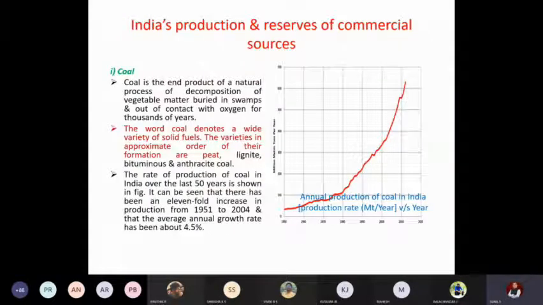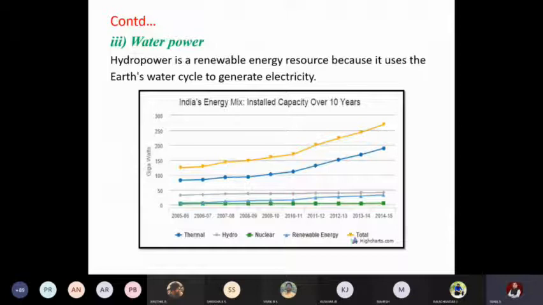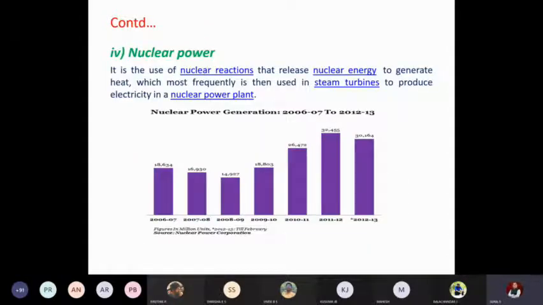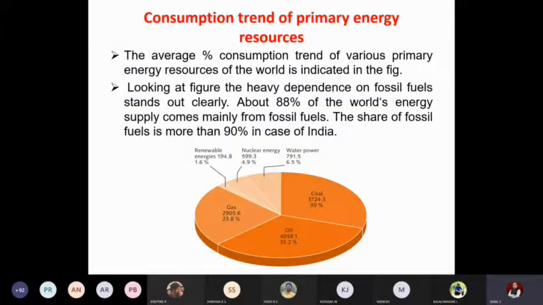After discussing the world scenario, we took up India's production and reserve scenario. First we discussed coal, oil, and natural gas and their statistics, then water power. Apart from water power, we looked at the total consumption and production patterns across the country with the help of suitable graphs. Then nuclear power, and finally miscellaneous, meaning various renewable sources like wind, small hydropower plants, biomass and biowaste, and solar. So finally we came to a conclusion on consumption trends of the primary energy sources across the world.